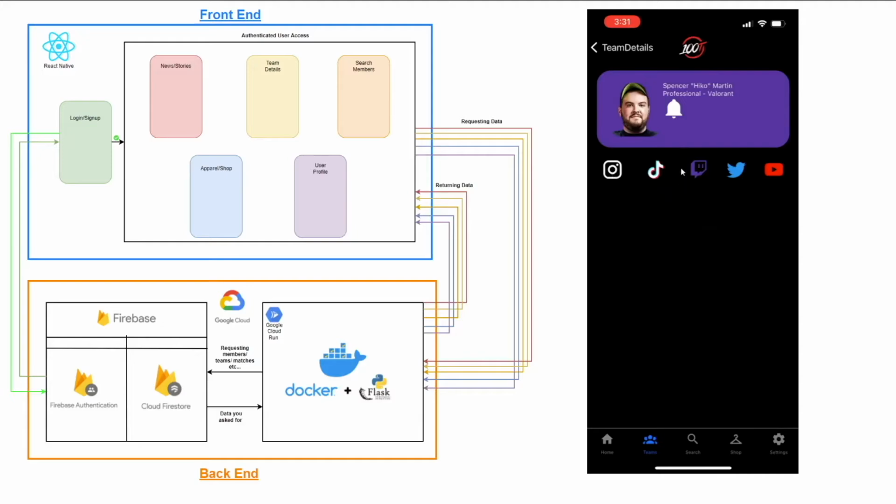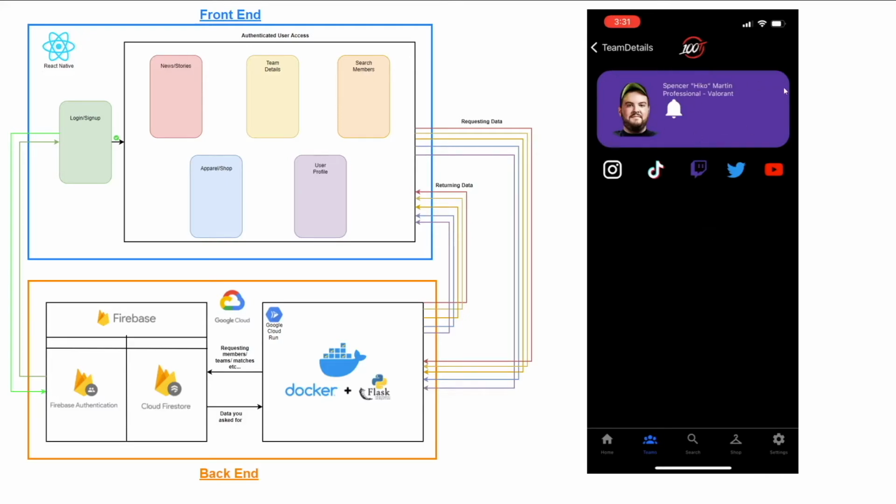Underneath, we have all of the socials that the user would tie to, and I found this part particularly interesting because occasionally I'll watch Hiko play on Twitch and he'll plug his socials and all that information, but every content creator or professional player has their own socials. Some people stream on Twitch, some people stream on YouTube, some people don't have TikTok, some people have all of these. So I just thought this was a really compact way to include all of it.